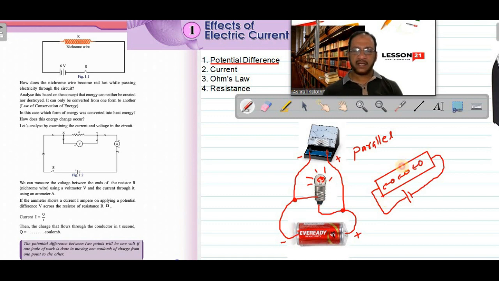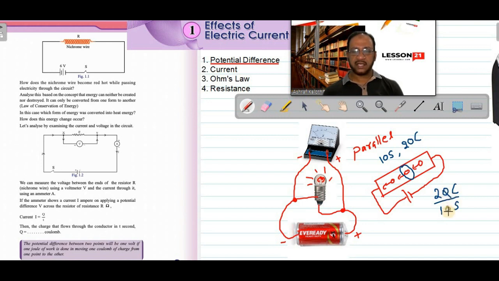So at that time, suppose I am taking a cross section of the conductor, and imagine I am counting the charges, the electrons, flowing through that. Say for example, in 10 seconds, I counted 20 coulomb of charge crossing this area. So in 10 seconds, 20 coulomb charge crossed. Therefore, in 1 second, how much charge is crossed? We can obtain it by dividing the total charge, 20 coulomb, by the total time, 10 seconds.